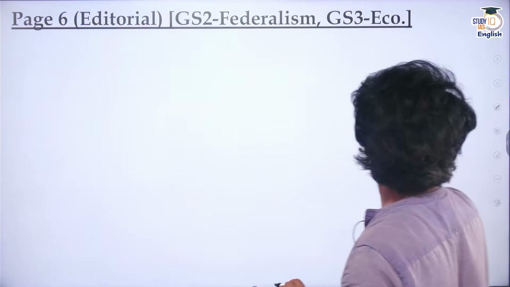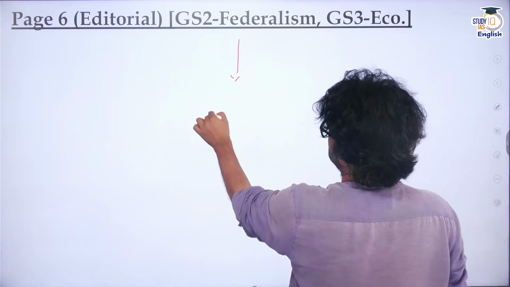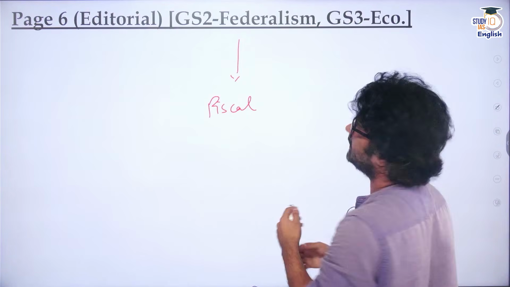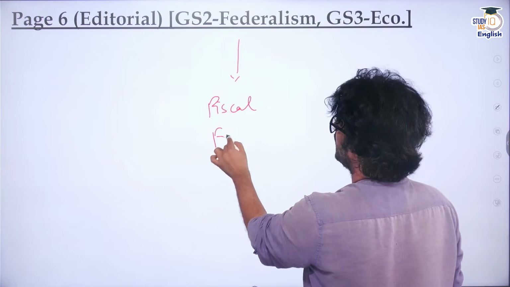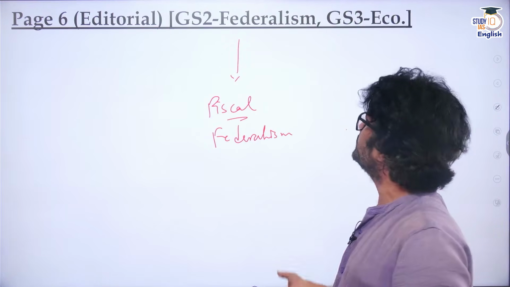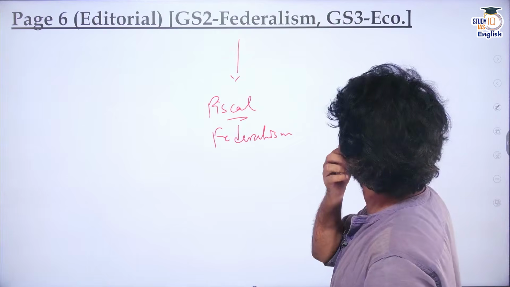So GS2 Federalism, because they will talk about something known as fiscal federalism. Federalism is the division of power between center and states or even different entities. It can be center, states and local bodies. And when you are talking about this division of power from an economic perspective, that is fiscal federalism. So we'll talk about fiscal federalism and the economy related aspects as well.